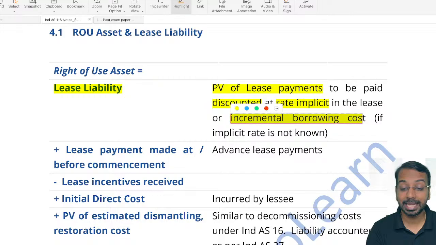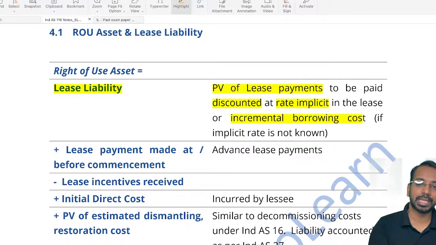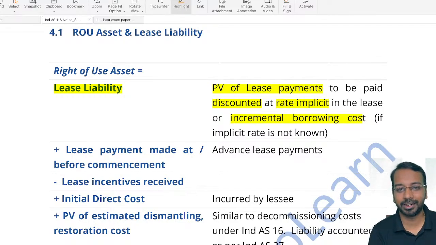So if the lessee knows that the lessor is earning 10%, 11%, 12%, we will use that rate. But if the lessee doesn't know, in many cases the lessor will not tell all the trade secrets, right? So if the lessee does not know, what will the lessee use? The lessee will use incremental borrowing cost. So what is this incremental borrowing cost?